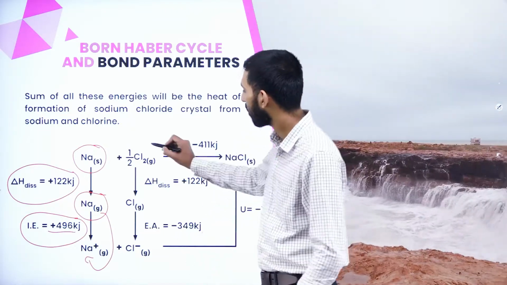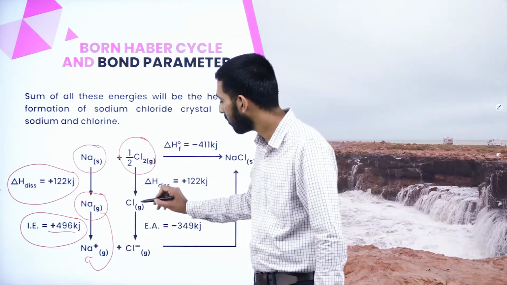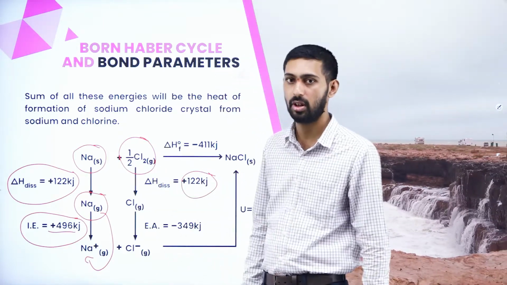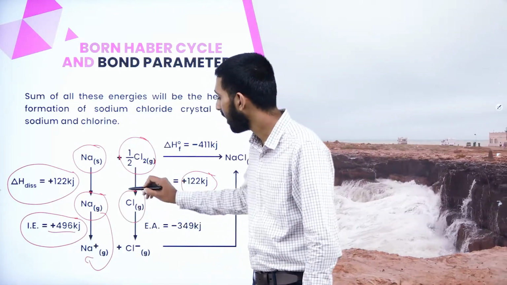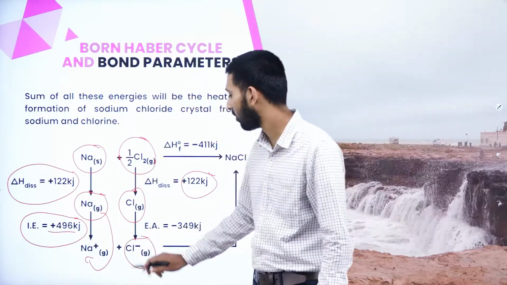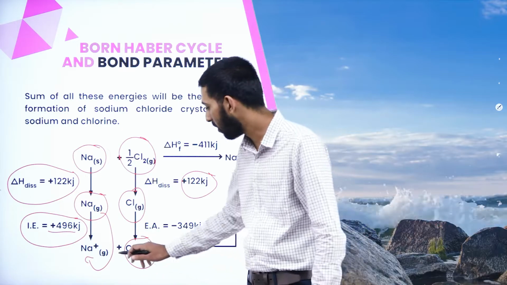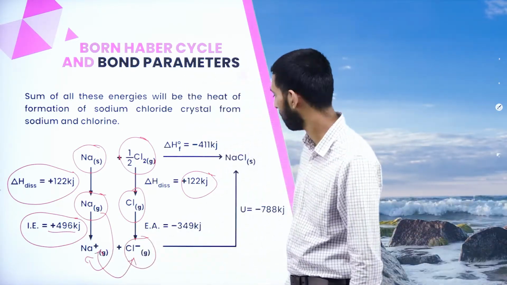Now let us take the chlorine molecule. The chlorine molecule has been converted into chlorine atoms. How much energy is required? 122 kilojoules. After that we add one electron to the chlorine atom, so it gains one electron, forms a minus charge and becomes an anion. Now let us combine both the ions.